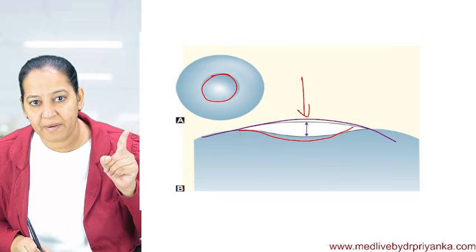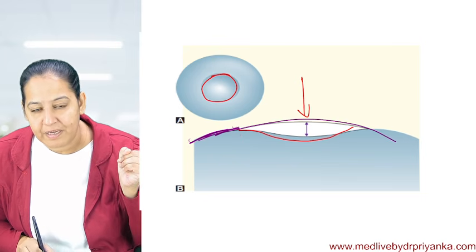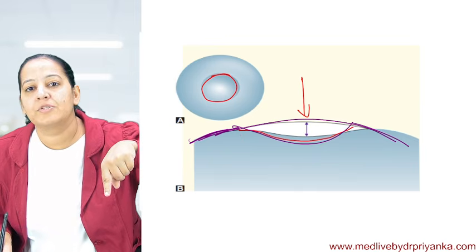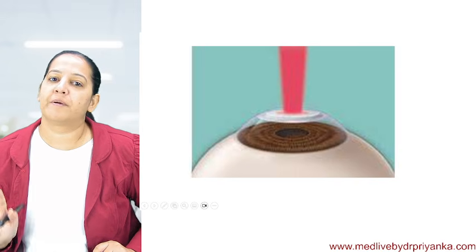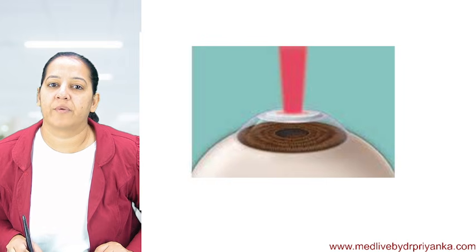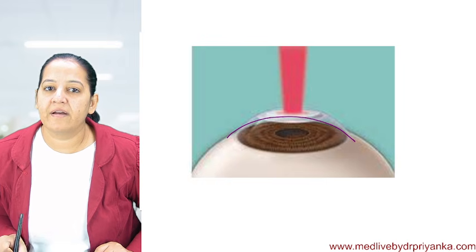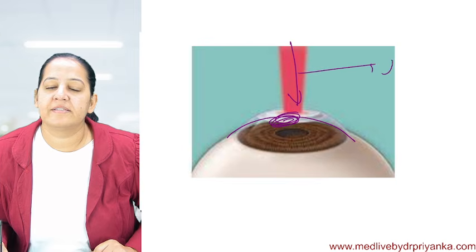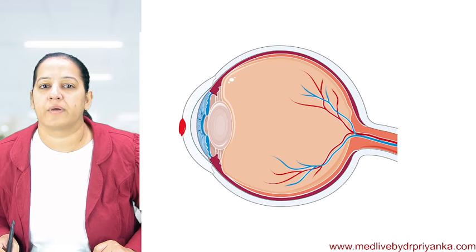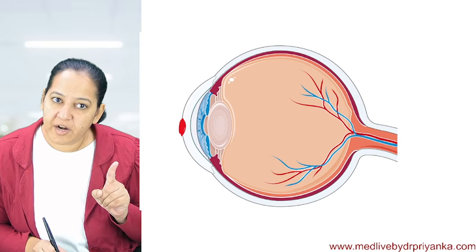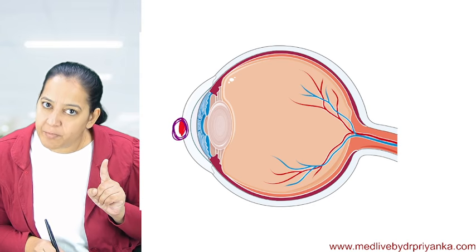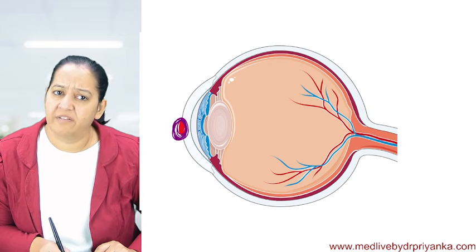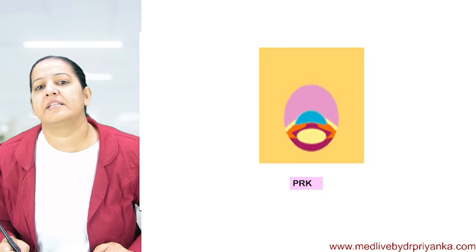Okay. But now I have ablated. So the periphery is the same, but the central portion becomes like this. So the cornea got flattened. The ultimate purpose: the cornea got flattened. You can see what we are doing. You can see this is the cornea and this is the central portion of the cornea, and we are ablating it with a laser. This is excimer laser. This is what we are doing. So in this diagram also, we are ablating the anterior portion of the cornea with the laser. Okay, see this video.